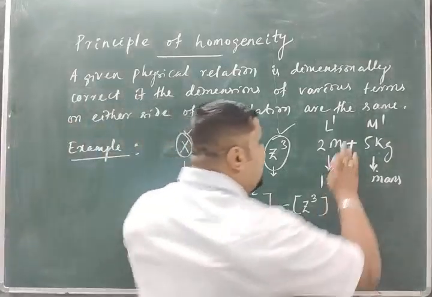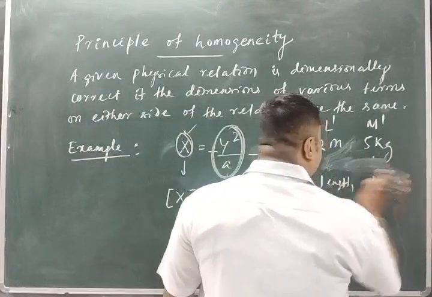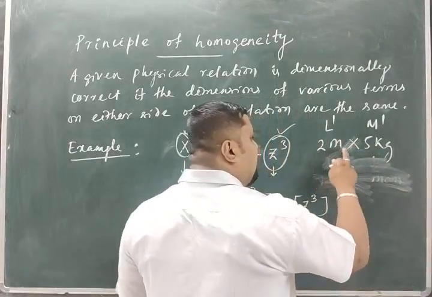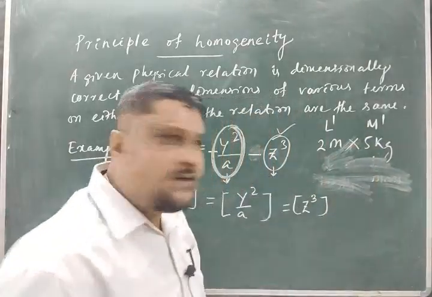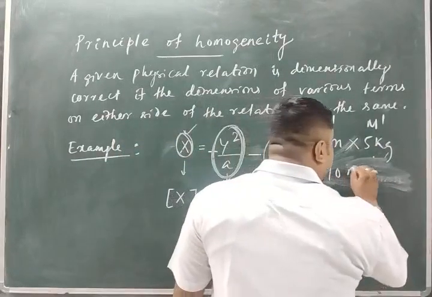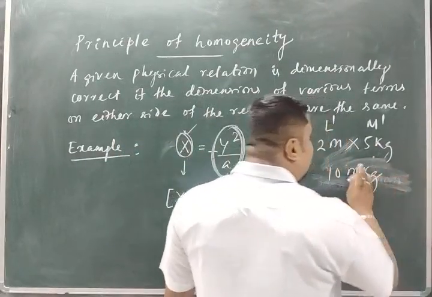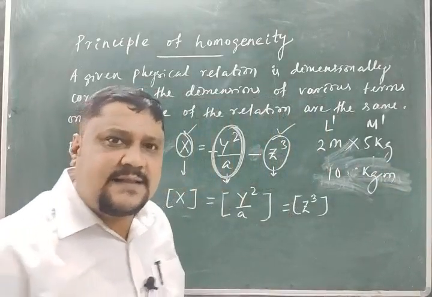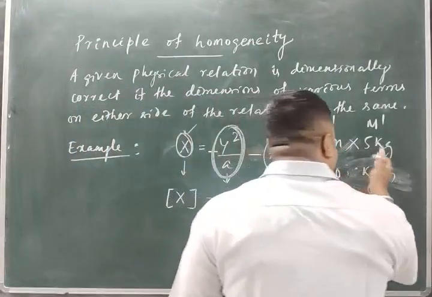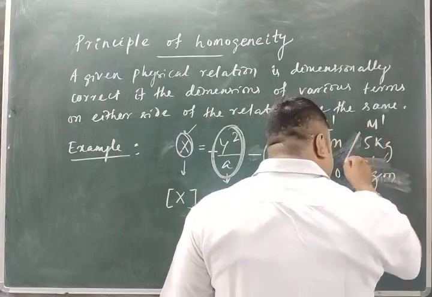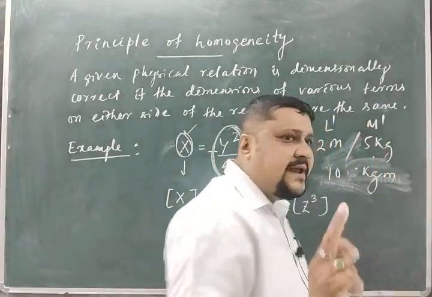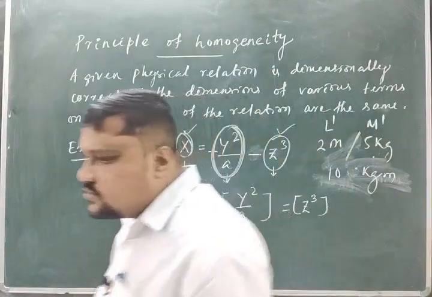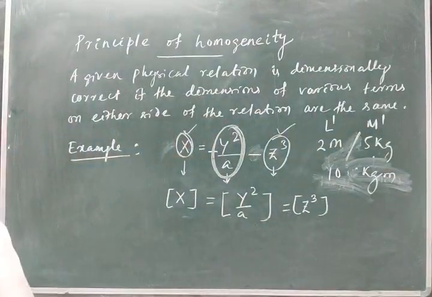But you can multiply them. 2 meter can be multiplied with 5 kg, and if you multiply 2 meter with 5 kg, we get 10 kg meter. You can multiply or divide them, but they cannot be added or subtracted. So this is the conclusion from the principle of homogeneity.